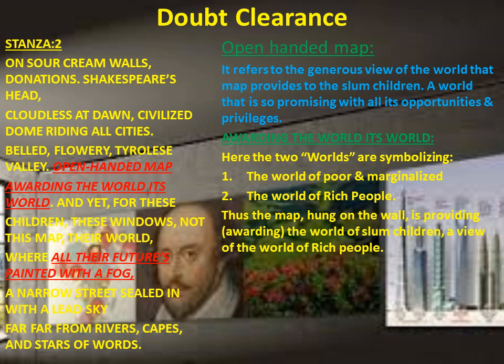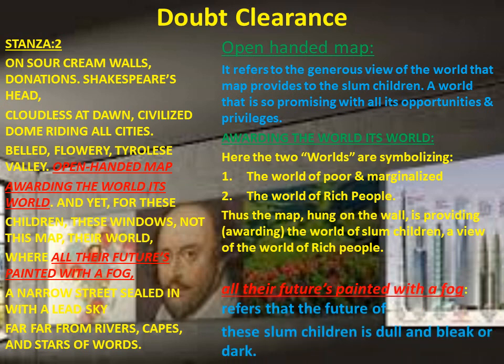Now here the poet says that this map which is hung there on the wall is providing the word. The word is the word of poor children, the children of slum. It is providing this word, the people of this word, the word of rich people. It is promising them a word which is actually beyond their reach, where they can't reach, which they can't enjoy.